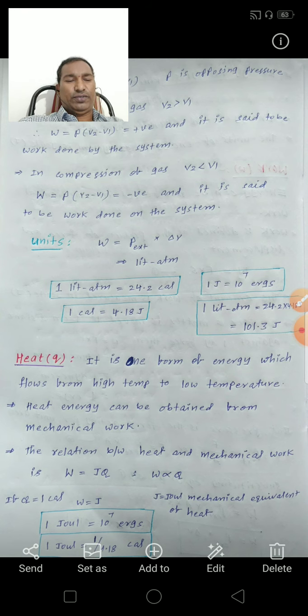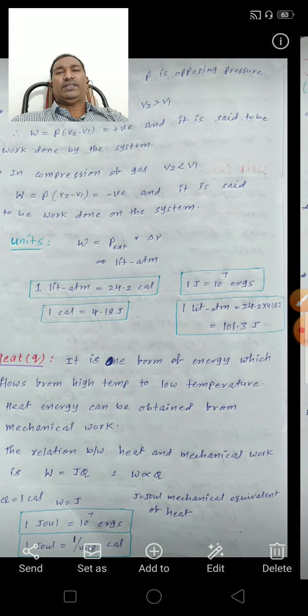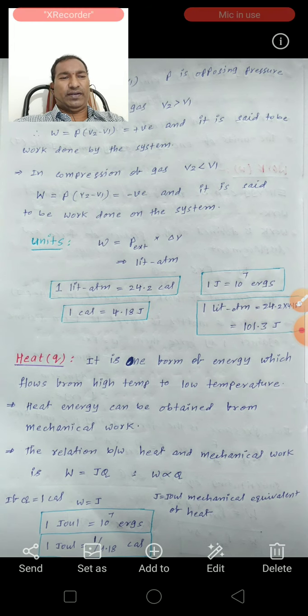Del V is the change of volume, which means final volume minus initial volume. P is the opposing pressure.